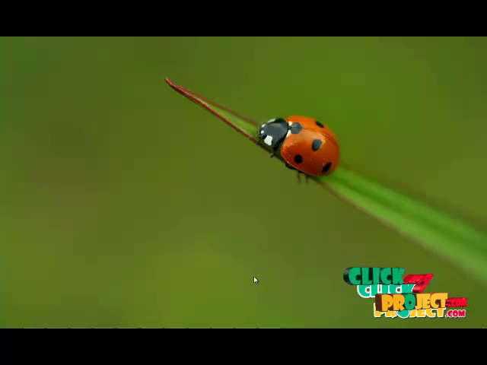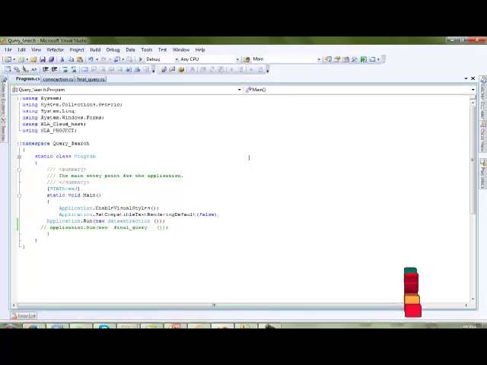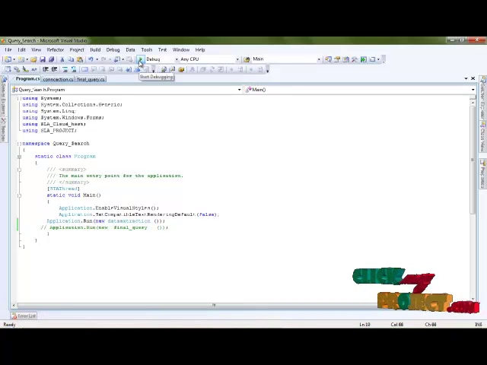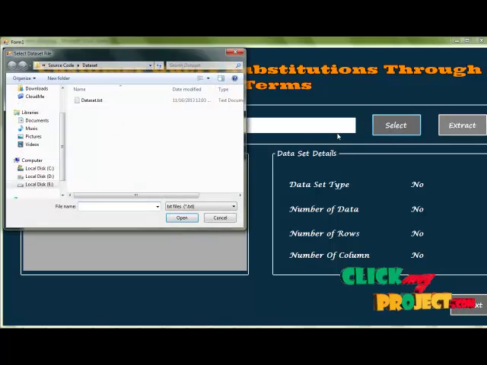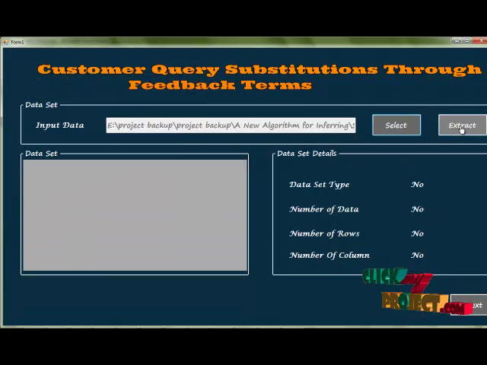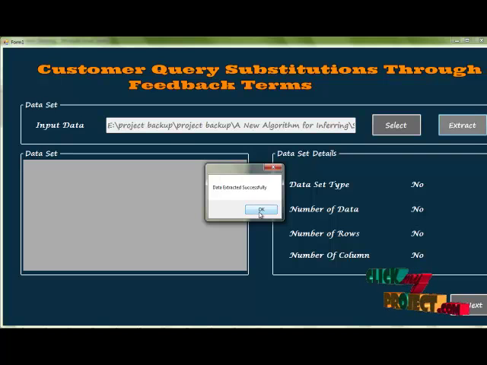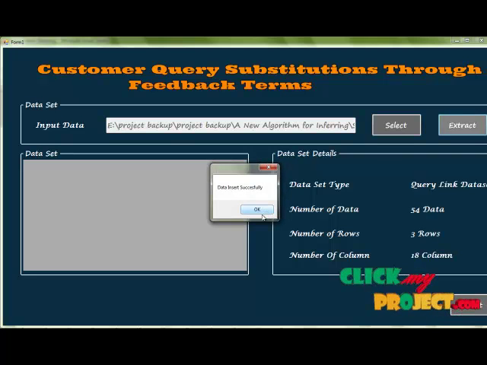Now let us execute my project. Please select Visual Studio, then click the debug button, or press F5. The project has been executed. Then select the data set, then click the extract button. The data set has been extracted into SQL on our system. Then click OK, and the data has been inserted successfully.